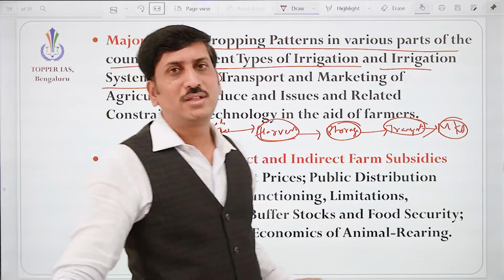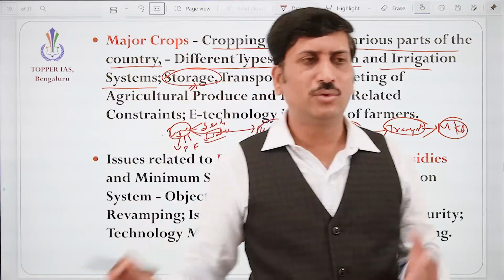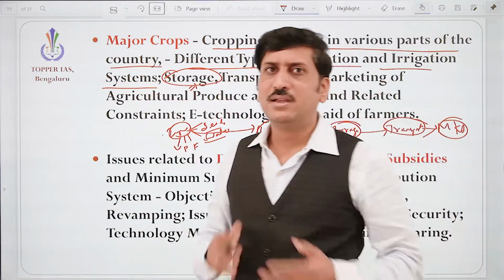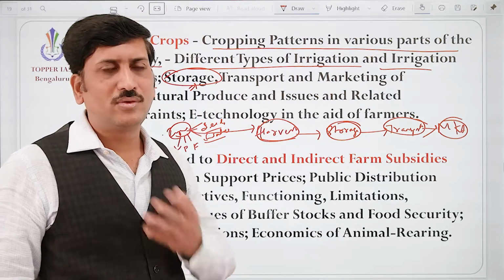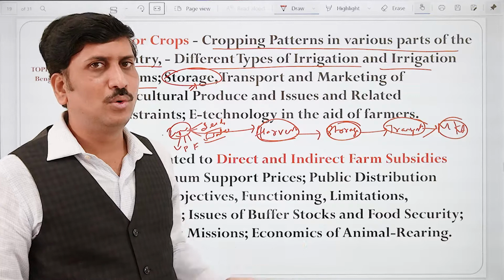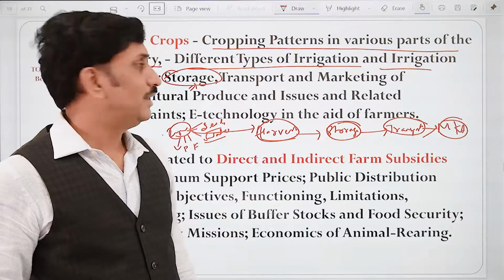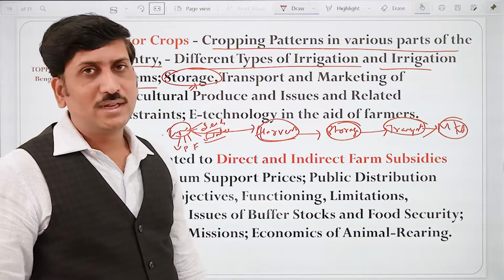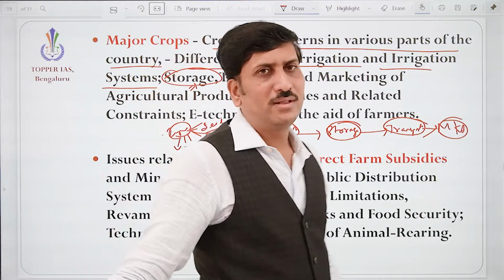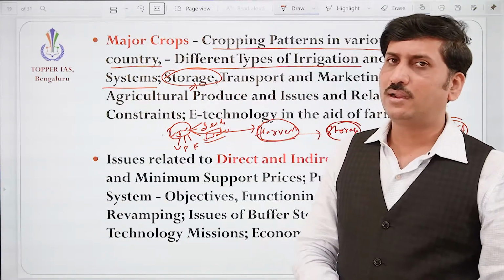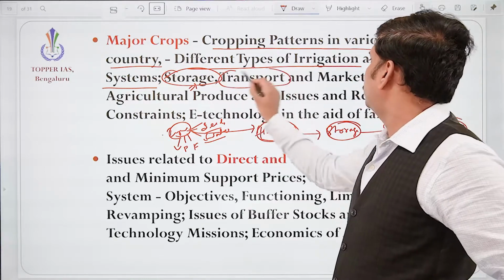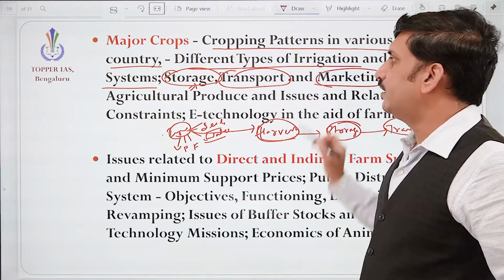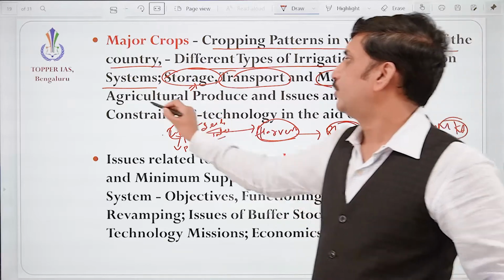For that, cold storage is required. We know how farmers sometimes, without selling, throw the vegetables, especially tomatoes, on the roadside and move on. If the storage facility is available, what kind of storage facilities is our government providing? What is the warehousing concept? Correct? So we need to understand those things, and transport and marketing of agricultural produce.